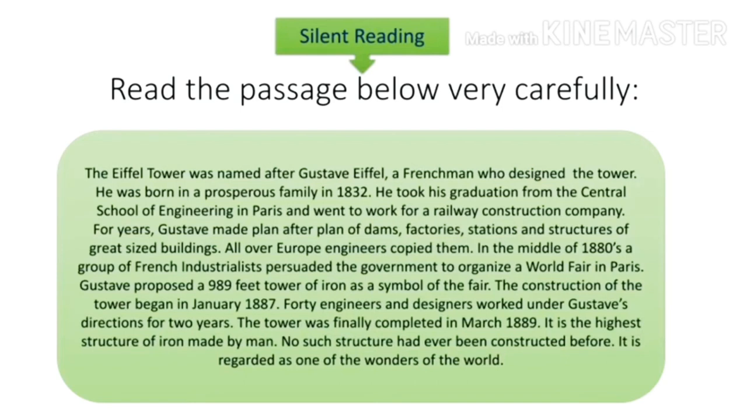The construction of the tower began in January 1887. 40 engineers and designers worked under Gustave's direction for 2 years. The tower was finally completed in March 1889. It is the highest structure of iron made by man. No such structure had ever been constructed before. It is regarded as one of the wonders of the world.